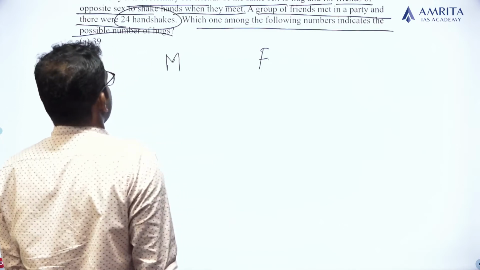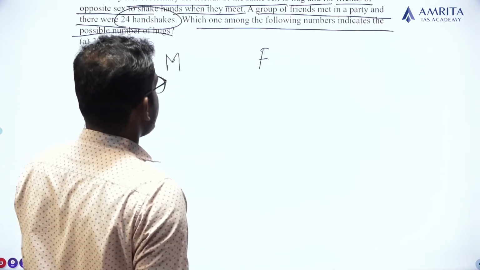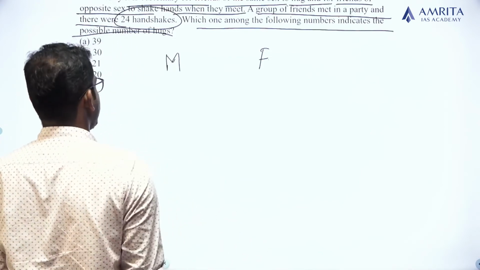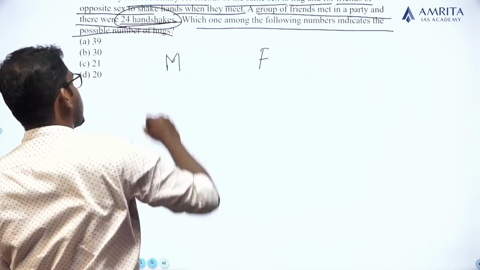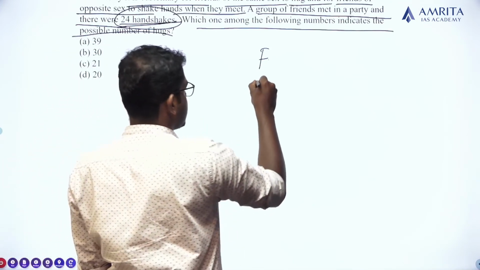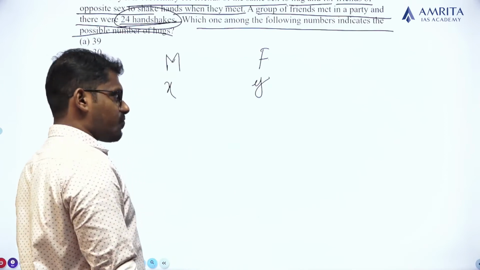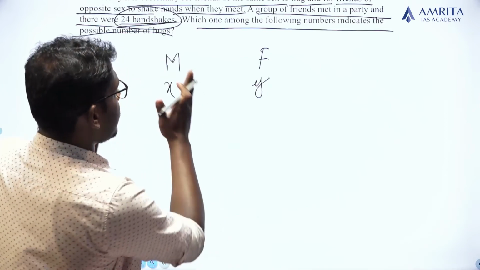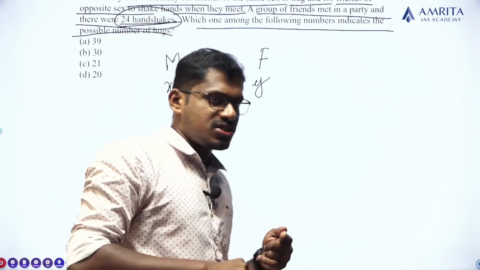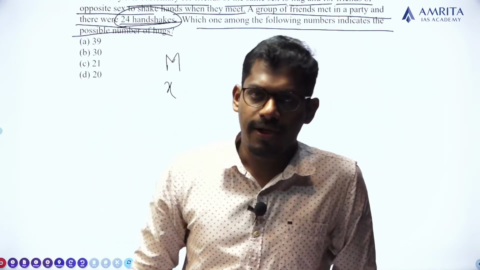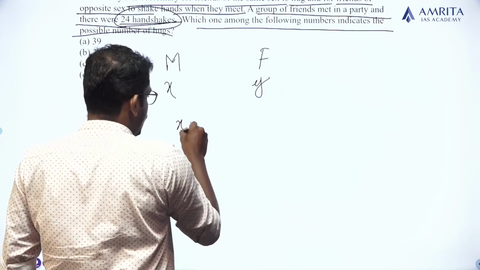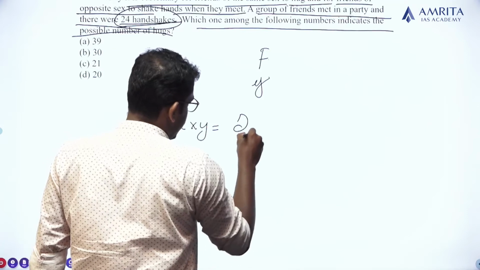So if the members of opposite genders shake hands with each other and there are a total of 24 handshakes, let me take the number of male members as X and the number of female members as Y. See, if there are 24 handshakes between members of opposite sex, it implies that X into Y is equal to 24.